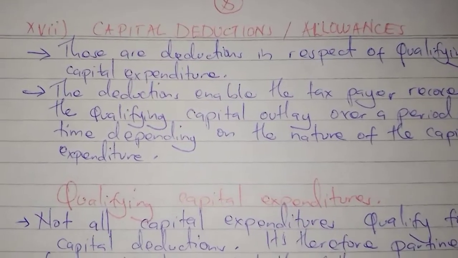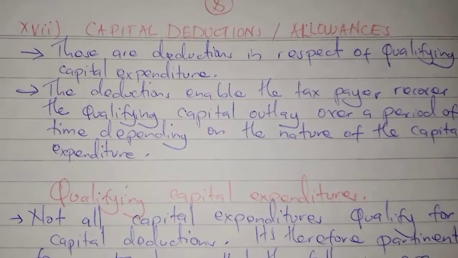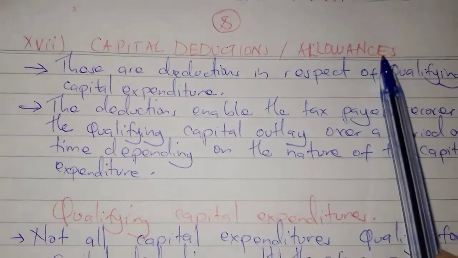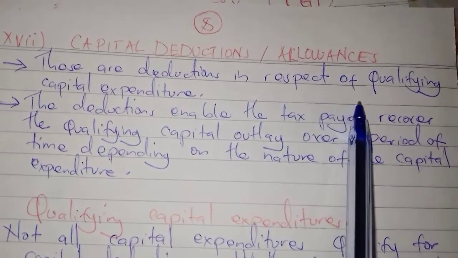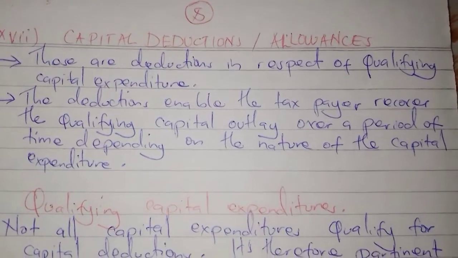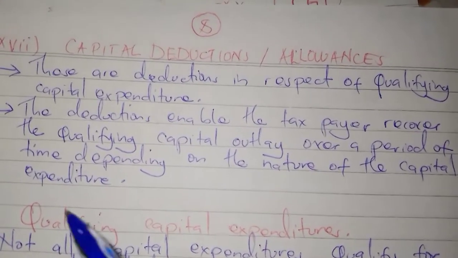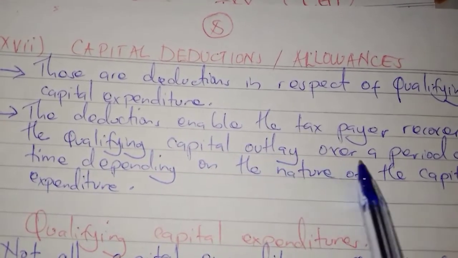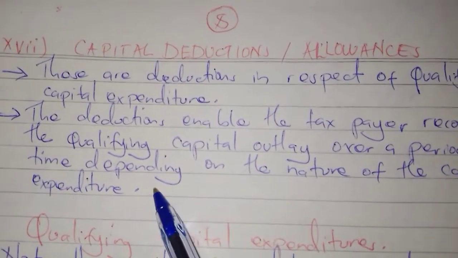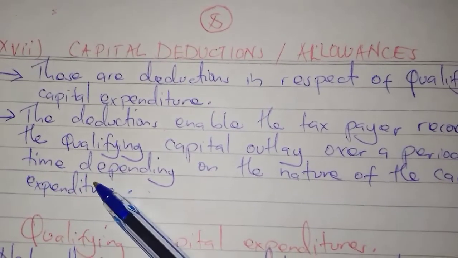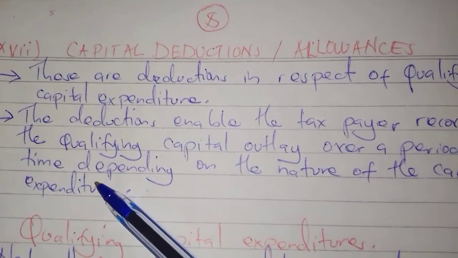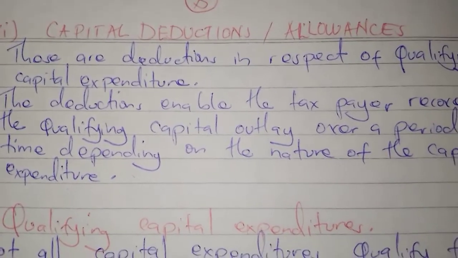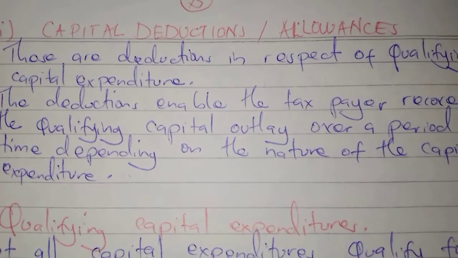We are still looking at the expenses that are specifically allowed under business income. And we have the capital deductions or allowances. These are deductions in respect of qualifying capital expenditure. The deductions enable the taxpayer to recover qualifying capital outlay over a period of time, depending on the nature of the capital expenditure. So capital deductions allow the expenditure that was incurred in acquiring a qualifying asset. A qualifying asset is that asset that takes long to get ready for its intended use.